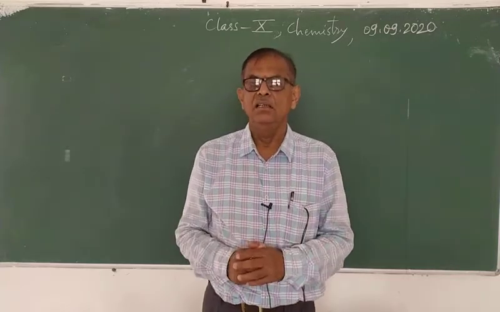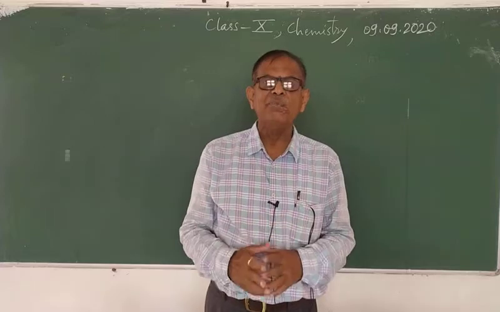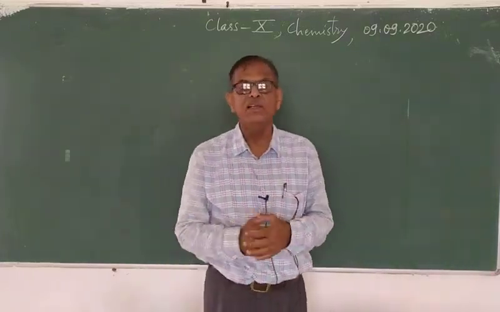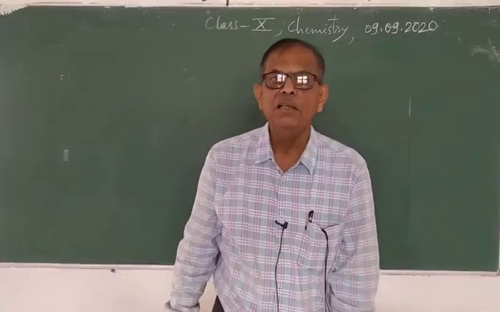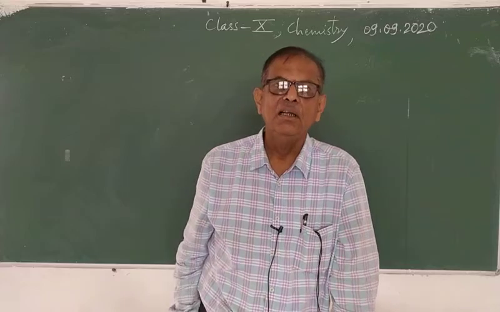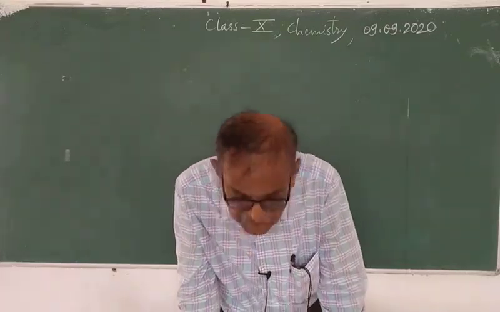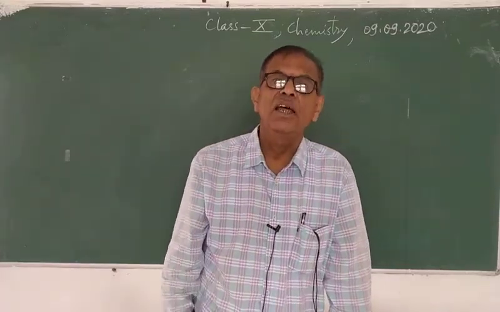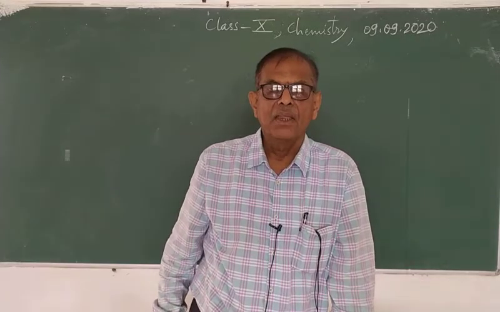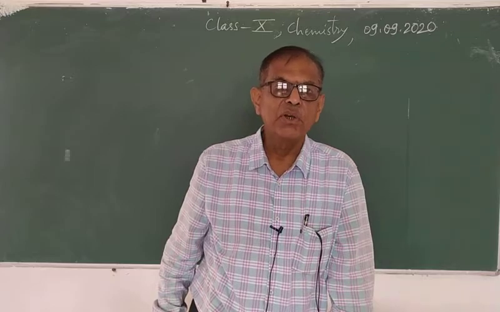All these sulfides are heated strongly, and particularly the sulfide cinnabar, HgS, is heated. On heating it gives mercuric oxide.